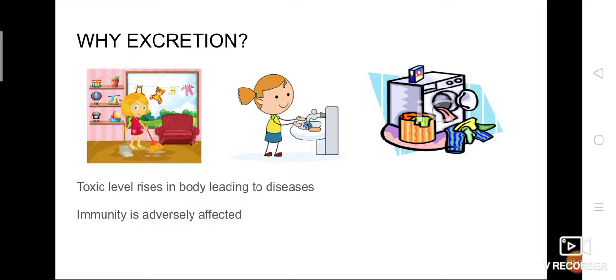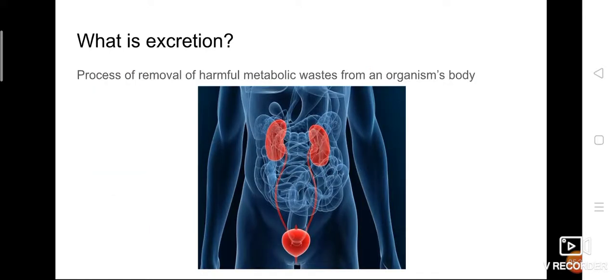Once our home dustbin is filled, we transport that into a community dustbin. Like that, all the cells of our body remove some waste products. The waste products from all the cells come together and accumulate in one particular organ, and that organ removes the waste products from our body. So for that purpose, we need excretion.